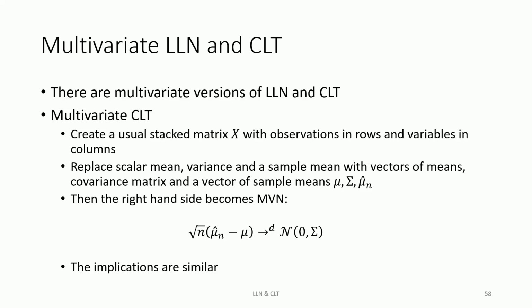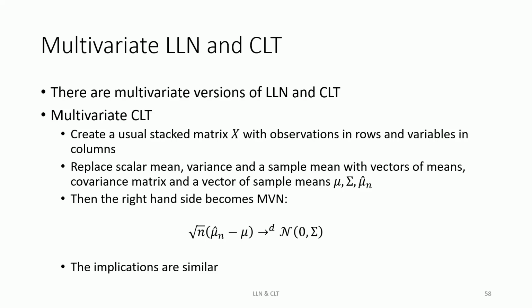So how do we do that? Well, we create this stacked matrix X as usual, with columns for every variable and rows for each observation. Imagine you have, let's say, k random variables, you'll have k columns, and then you will have observations in rows.